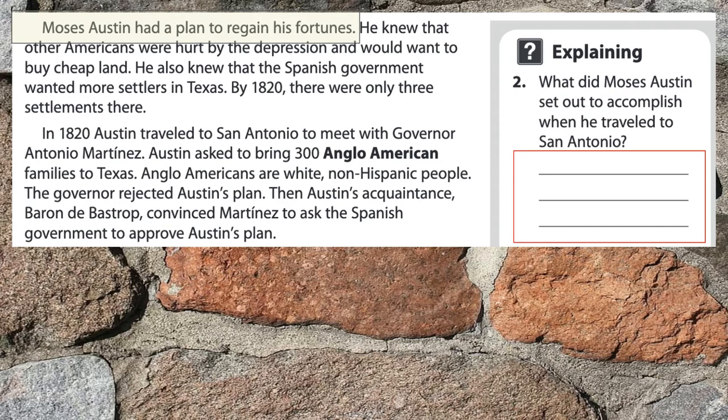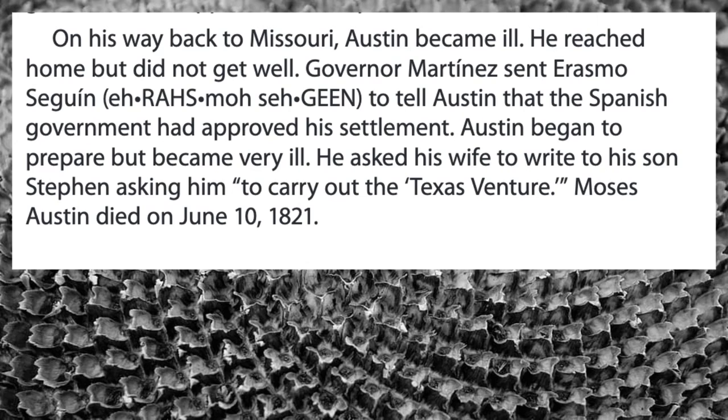The governor rejected Austin's plan. Then Austin's acquaintance, Baron de Bastrop, convinced Martinez to ask the Spanish government to approve Austin's plan. On his way back to Missouri, Austin became ill. He reached home, but he did not get well. Governor Martinez sent Erasmus Seguin to tell Austin that the Spanish government had approved his settlement. Austin began to prepare, but became very ill. He asked his wife to write to his son, Stephen, asking him to carry out the Texas venture, and Moses Austin died on June 10, 1821.